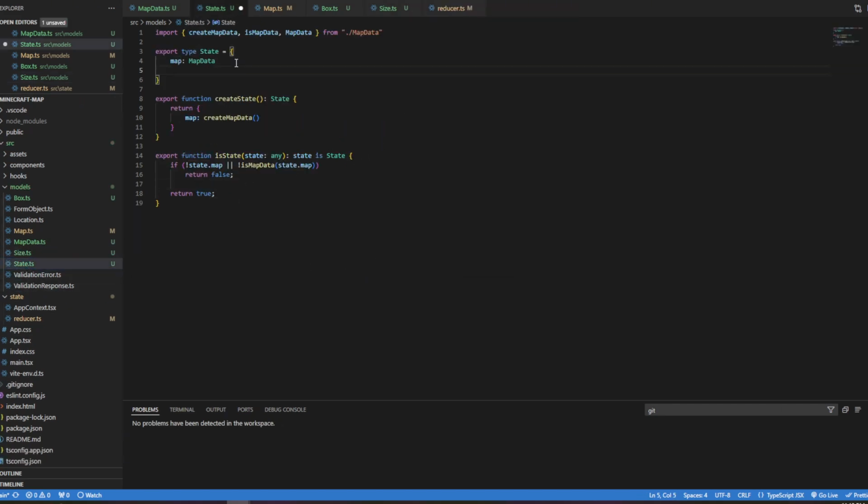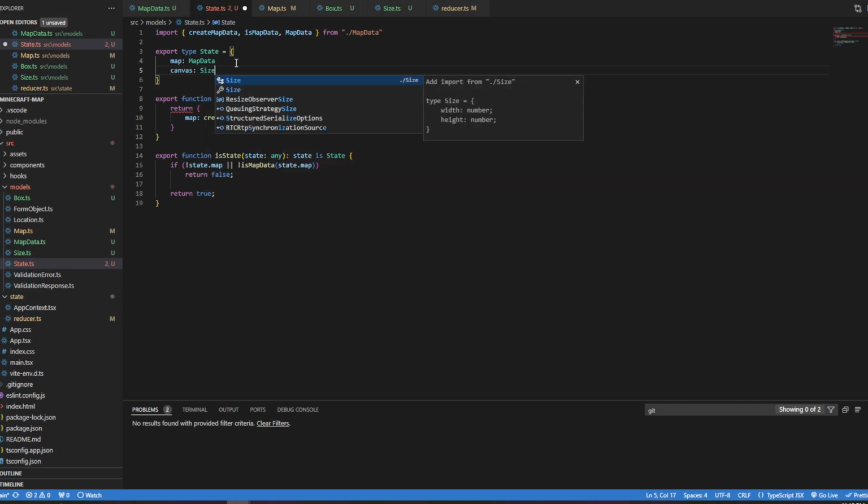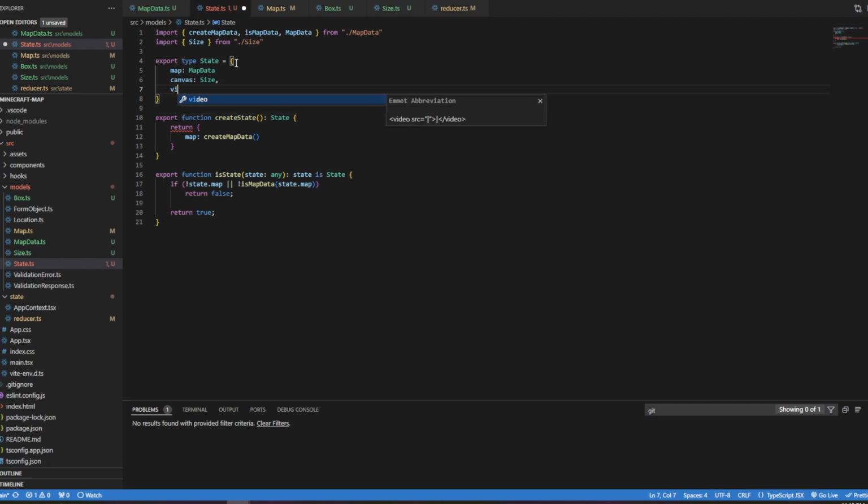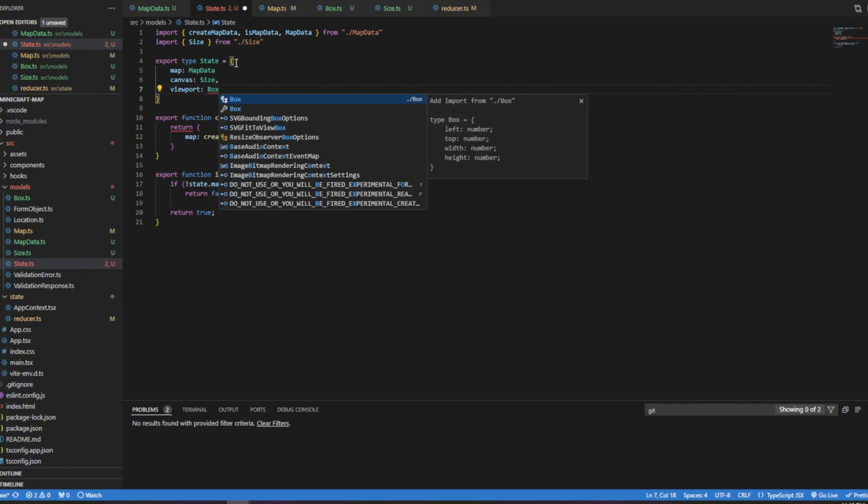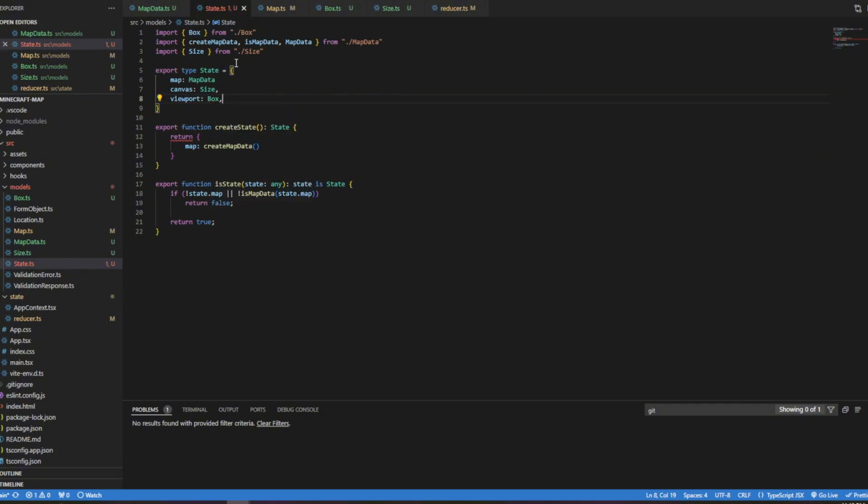I'm just going to say we have a canvas, which is a size, and we have a viewport, which is a box. Now, the little hairy bit that I haven't quite figured out how to do yet is that I want to save the canvas and the viewport with the map when we actually persist this data. And so I don't really know how I'm going to do that. Maybe I should just add it to the map data.